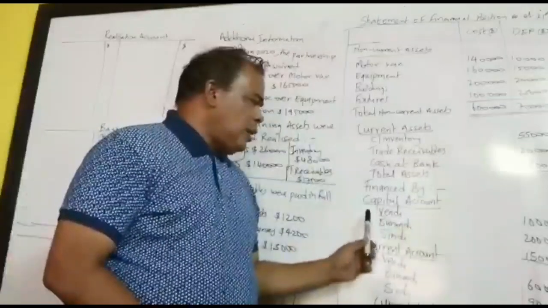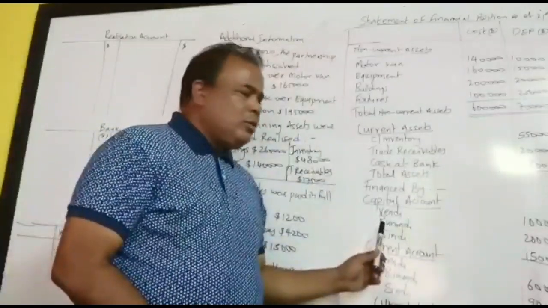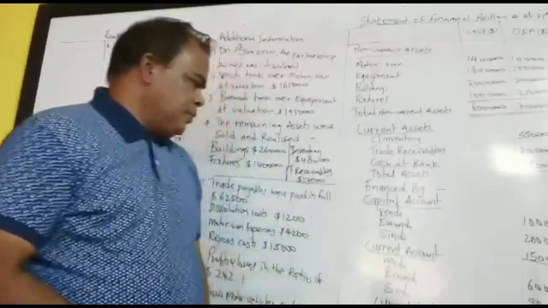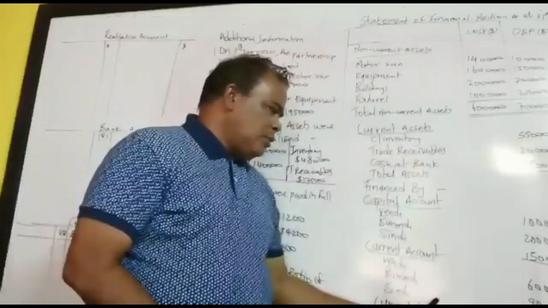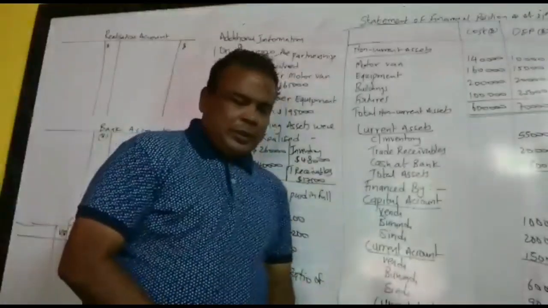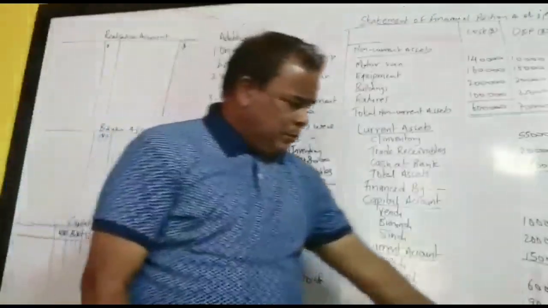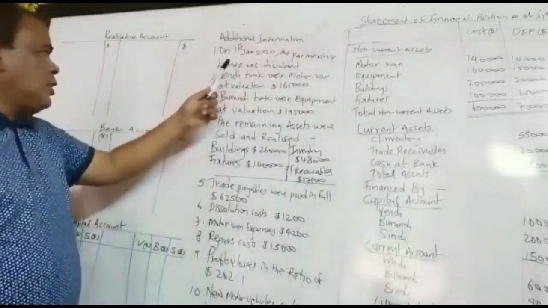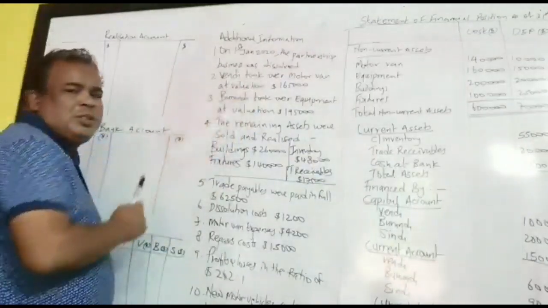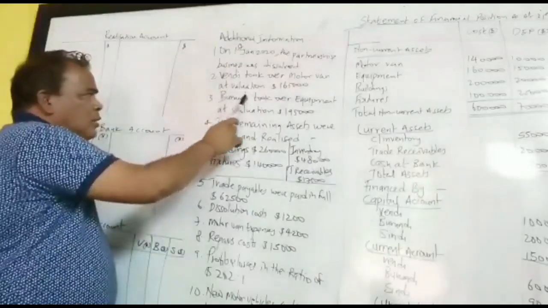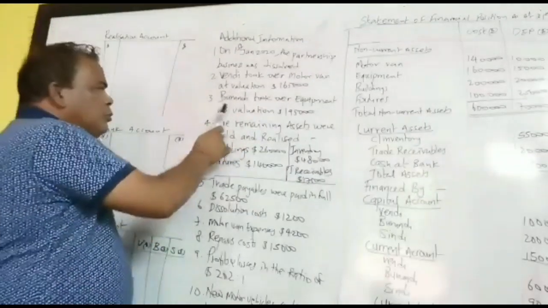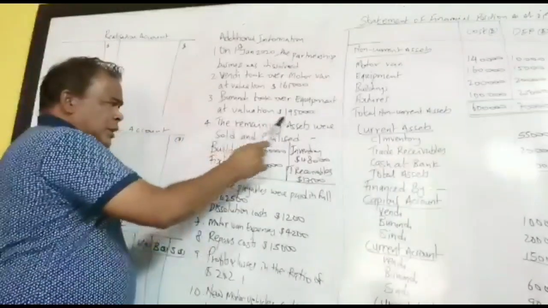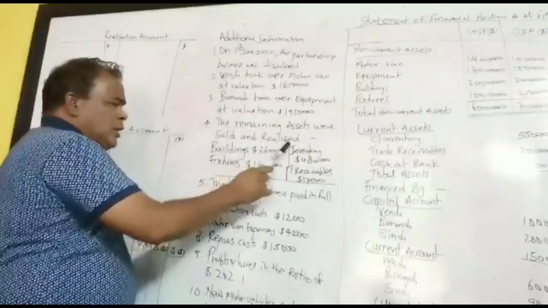And then we have the capital accounts for Wendy 100,000, Brandy 200,000, Cindy 150,000, and then we have the current accounts 60,000, 90,000 and negative 50,000, and then we have trade payable 73,000. Additional information: on 1st January 2020, the partnership business was dissolved. Wendy took over motor van at valuation 165,000. Wendy took over equipment at valuation 195,000. The remaining assets were sold and realized.